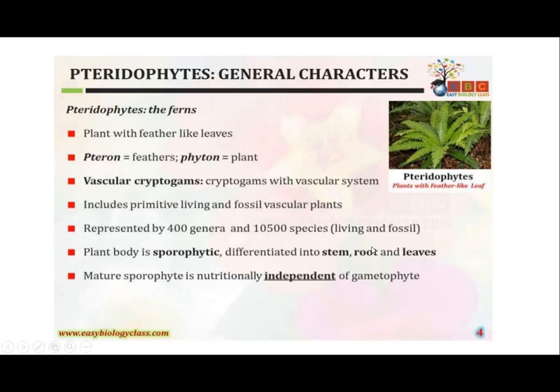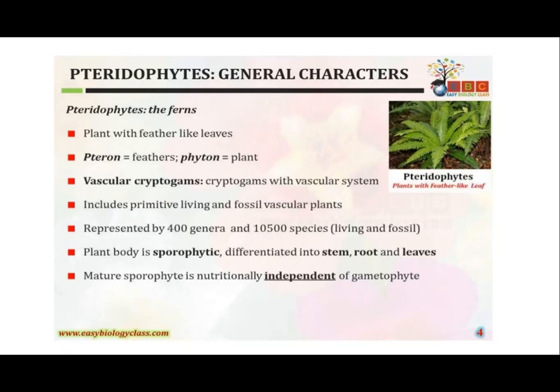The plant body here, morphologically, is a sporophytic plant. And the plant is differentiated into stem, roots as well as the leaves. In bryophytes, we discussed that the plant body is a gametophyte. Why did we call it a gametophyte?